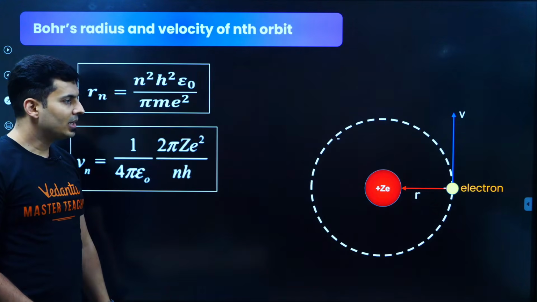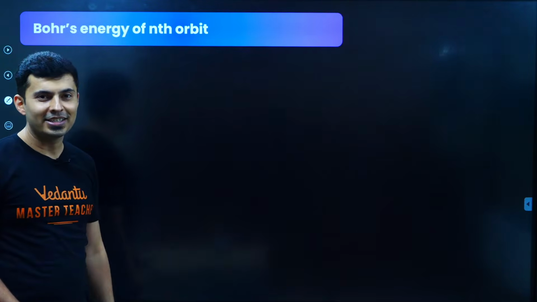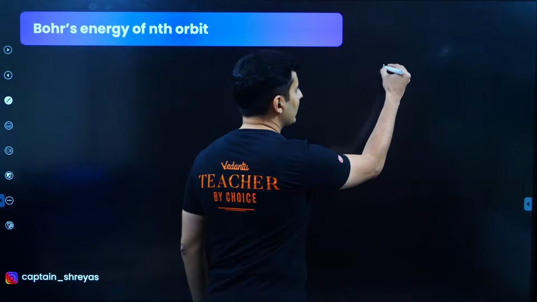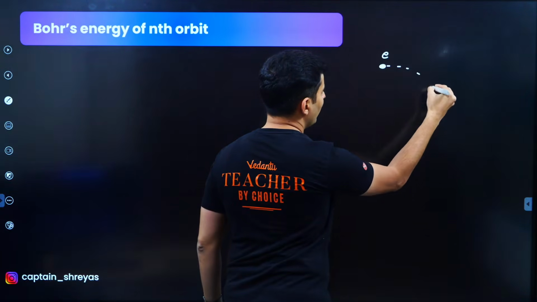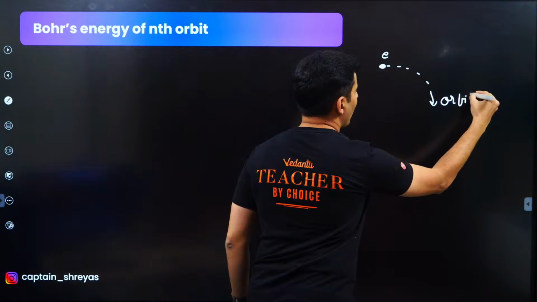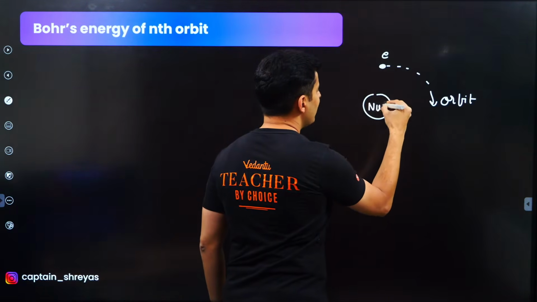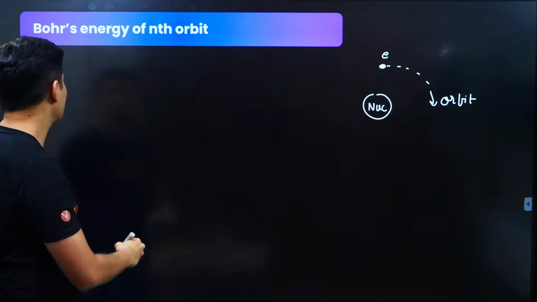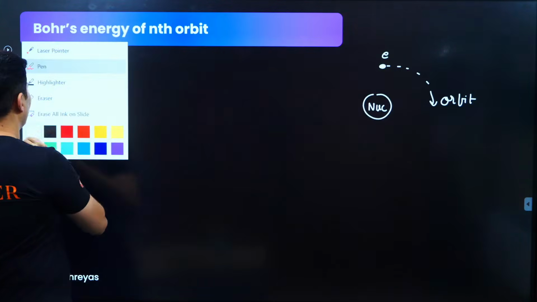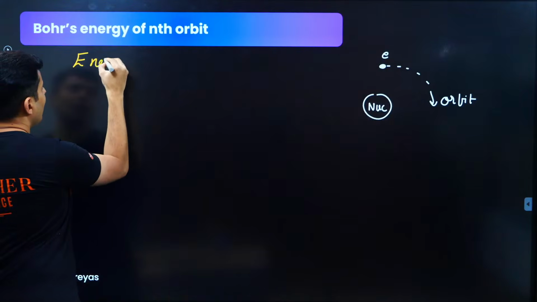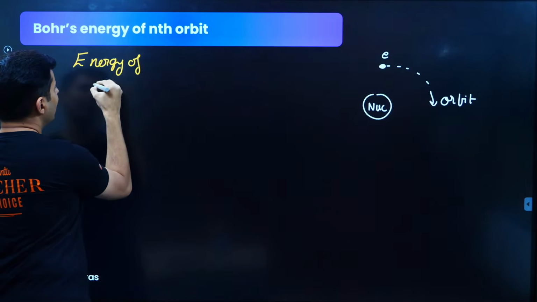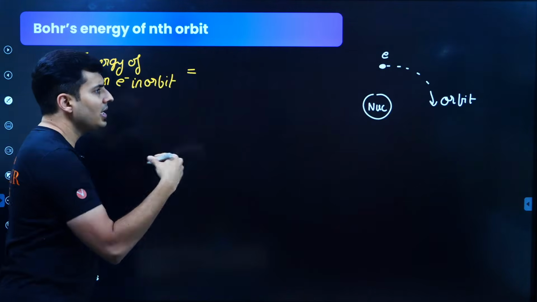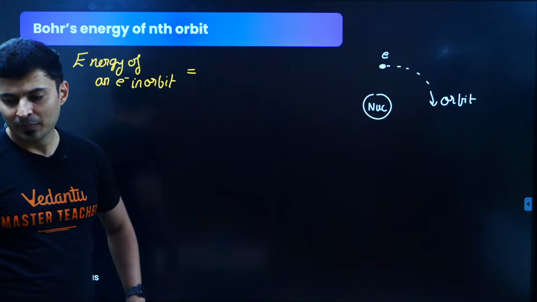Okay, great. Now that you have understood it, you'll be like, sir, what about the energy? Well, we'll talk about the energy also. When we see an electron going around in an orbit around the nucleus, what all kinds of energy can you think of? Put it up in the chat box. When I say the energy of an electron in orbit, what kinds of energy do you think are there with it?